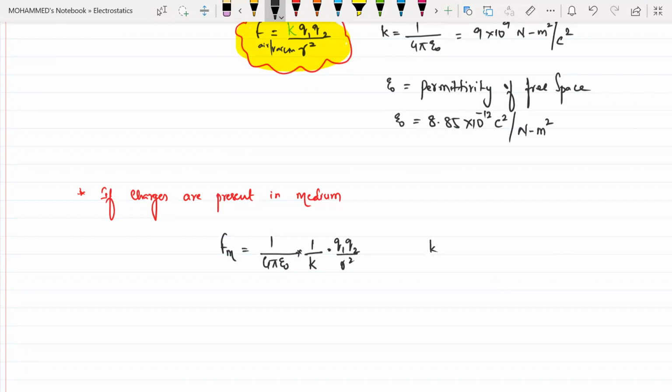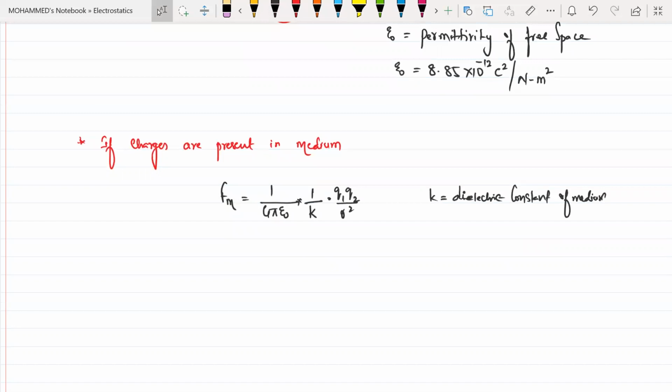This K is known as what? Dielectric constant of the medium. So it is like small k and big K, but both of them are K only. There, K is the proportionality constant, and here it is nothing but K, known as the dielectric constant of your medium.